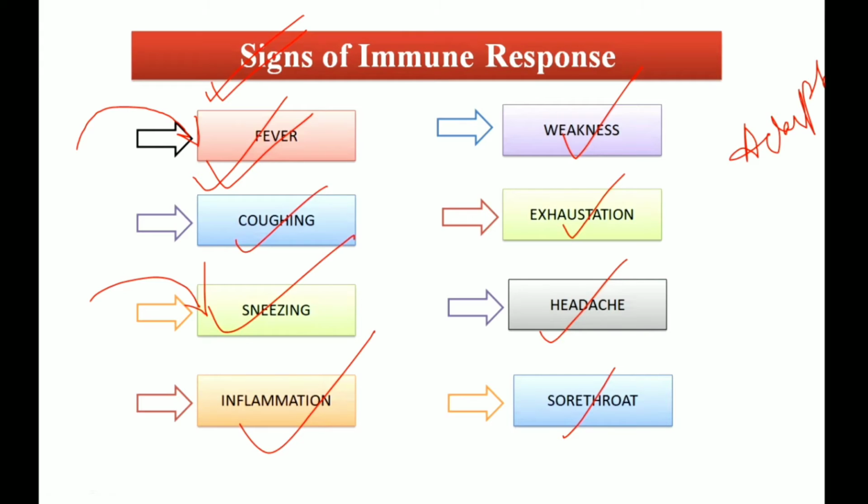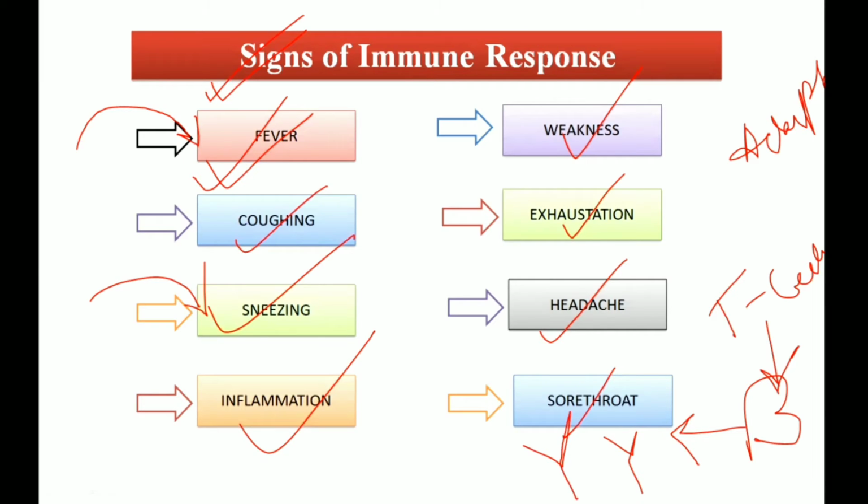Special cells called T cells, as I already mentioned in my overview lecture, come into place and activate B cells. These B cells produce antibodies, which are Y-shaped, and these antibodies will act against the antigens of those pathogens. Antigen means any part of the pathogen, any foreign body, which is known as an antigen to the human body.